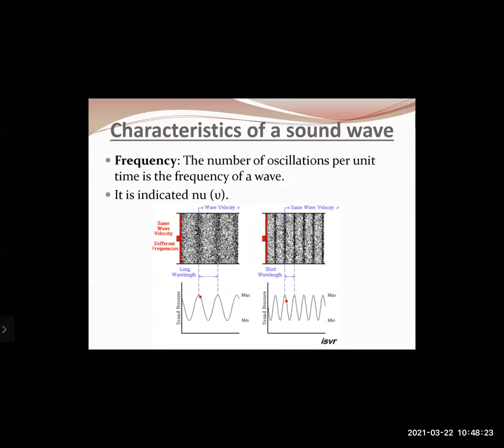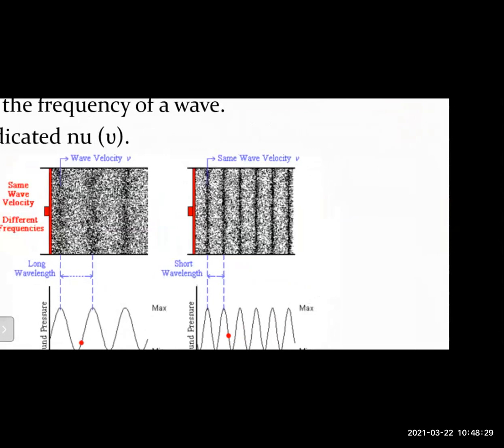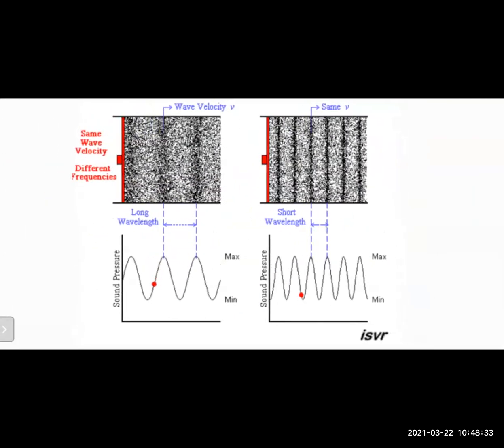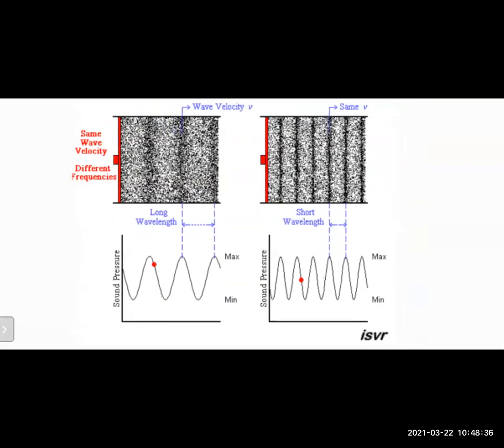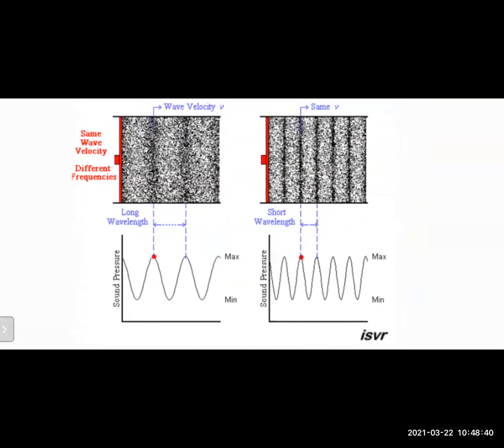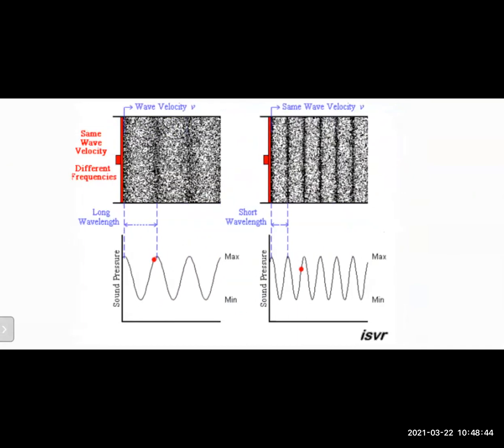Okay, it is indicated by the Greek letter nu. You can see on the left hand side, the wave is at a lower frequency, which means it vibrates a bit slower. That means it has a longer wavelength. Whereas the wave on the right, the particle oscillates faster, so it has a shorter wavelength.